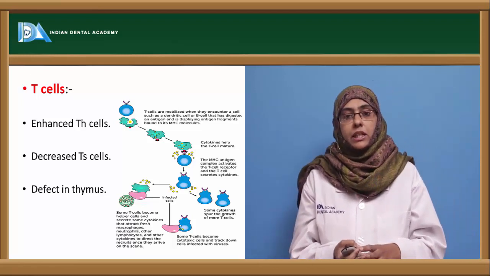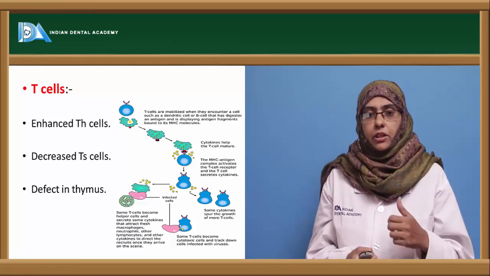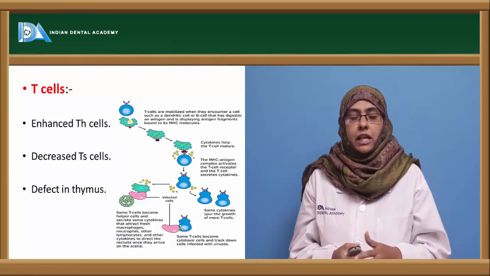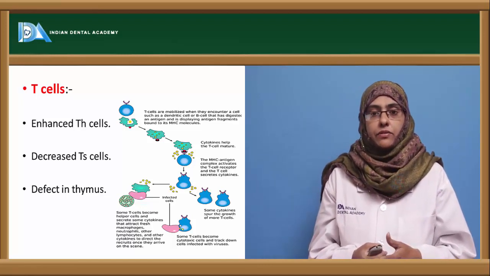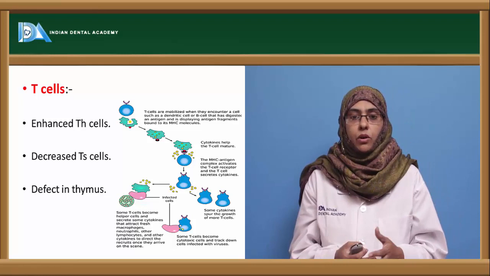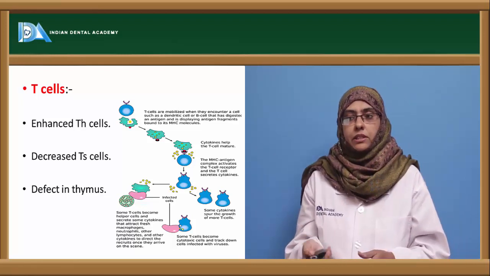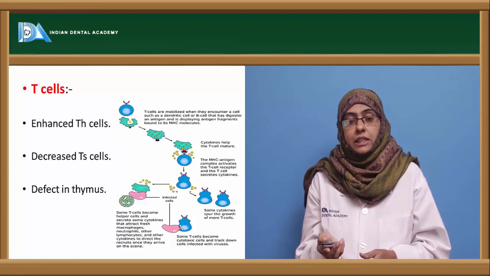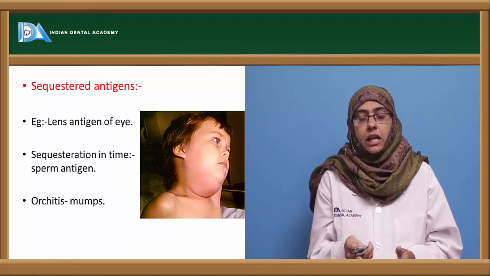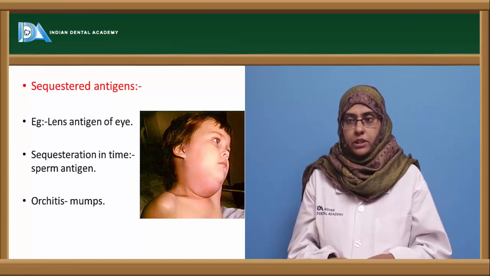So there is a decrease in the production of TS cells, as well as an inactivation of the macrophages, ultimately leading to the autoimmune disorder. Here the defect is in the thymus, where excessive production of TH cells and decreased TS cells are usually seen in developing autoimmune disorders.